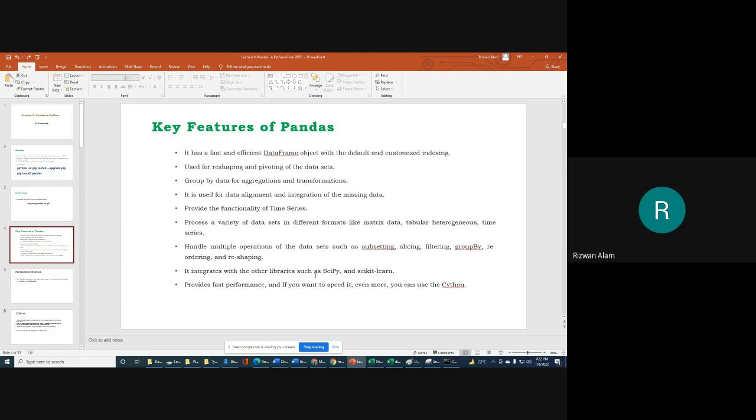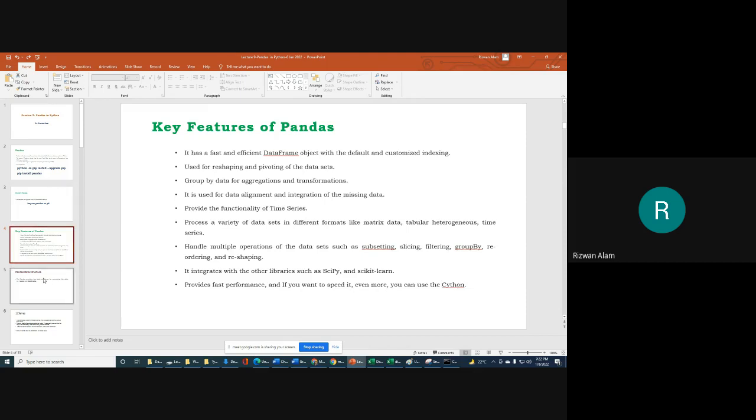Even let me tell you that in most projects we use a number of libraries: pandas will be there, scikit-learn will be there, tensorflow may be there. So like that we use. It provides fast performance, and if you want to speed it up even more, you can use Cython. I will explore how we can use Cython to make it fast. But the processing or the functions that you apply in pandas will work very fast. Okay, so I will explore Cython and tell you.